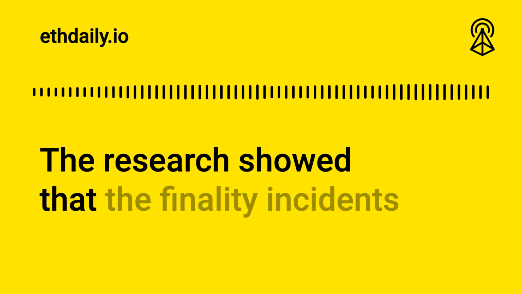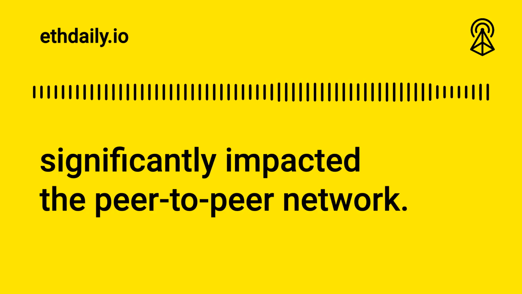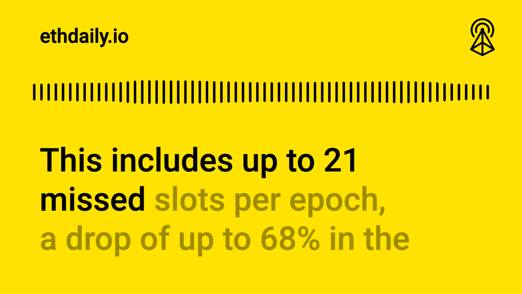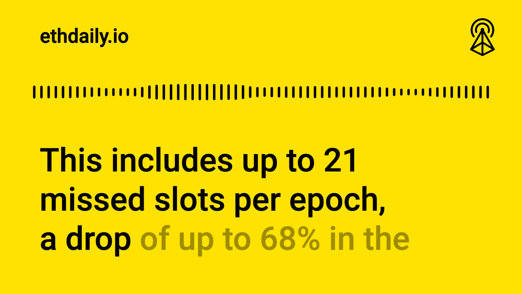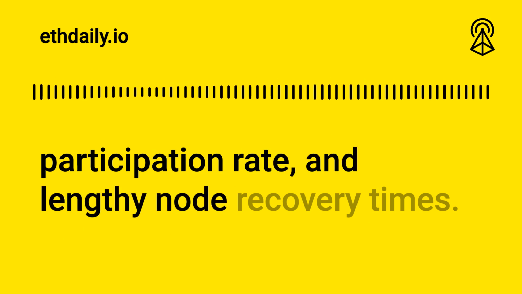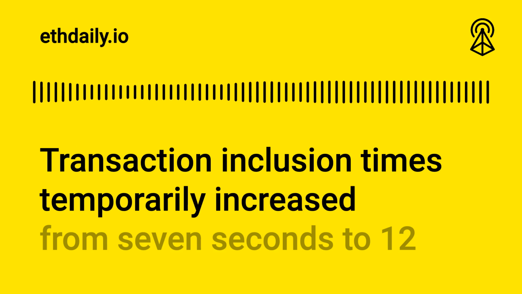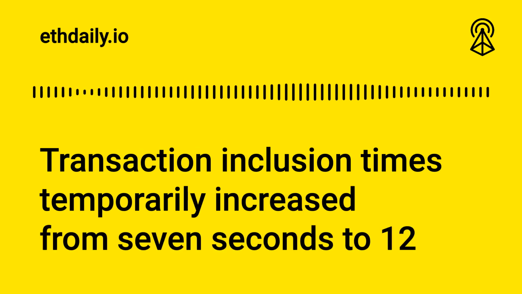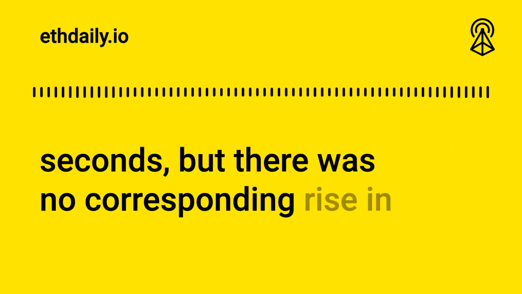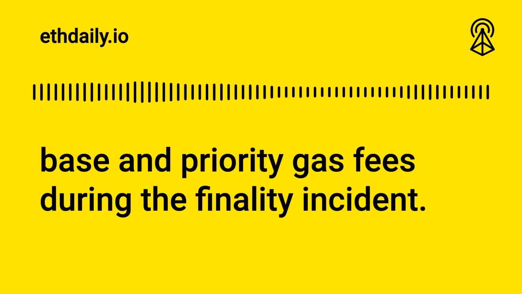The research showed that the Finality incidents significantly impacted the peer-to-peer network. This includes up to 21 missed slots per epoch, a drop of up to 68% in the participation rate, and lengthy node recovery times. Transaction inclusion times temporarily increased from 7 seconds to 12 seconds, but there was no corresponding rise in base and priority gas fees during the Finality incident.